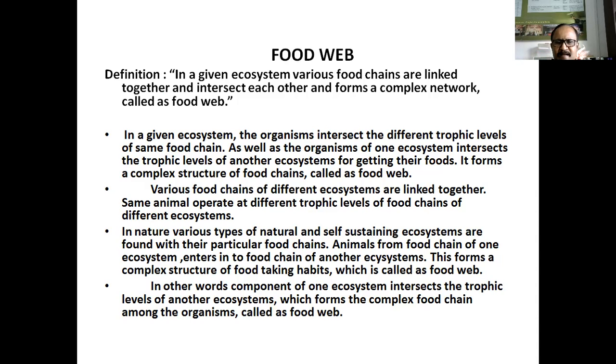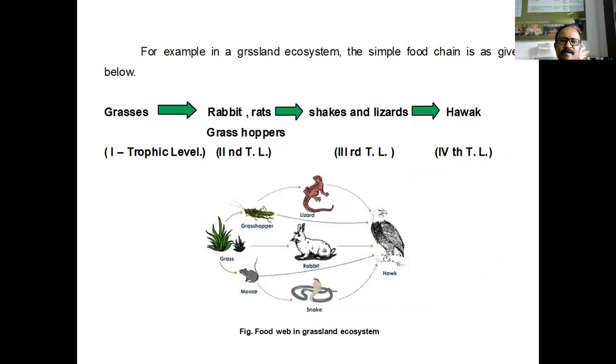And in another case, these tigers and lions in the forest ecosystem consume food from secondary consumer animals, means foxes, wild cats, जो another small animals है उनका तो वो फ्लैश कंज्यूम करेंगे, बट प्राइमरी कंज्यूमर में जो रैबिट है, कैटल्स है, बकरियां है, भेड़े है, बराबर है, वो उनको भी प्रे करेंगे. मीन्स दे इंटरसेक्ट द ट्रॉफिक लेवल्स, बराबर है. तो such complex habit of taking food in various trophic levels and from various food chains forms the complex network called the food web.